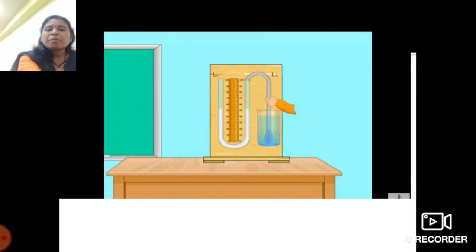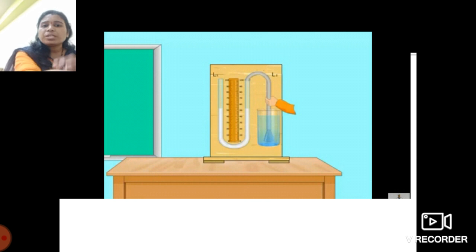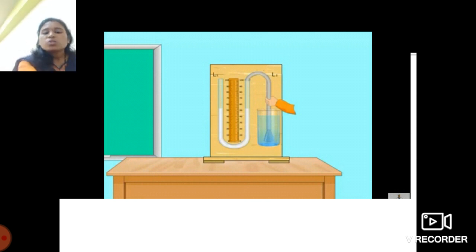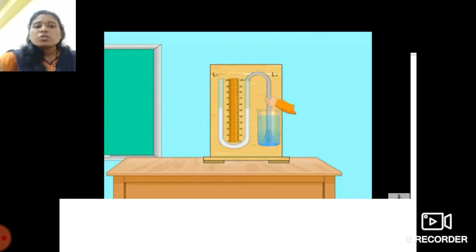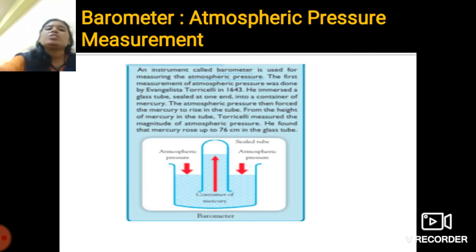So you have to just remember that for the measurement of the pressure of liquid, the manometer is used. What is the application of this manometer? This U-tube manometer is mainly used to measure the difference of pressure. Okay students, there is also another instrument you have to know, which is known as the barometer. The barometer is used to measure the atmospheric pressure.